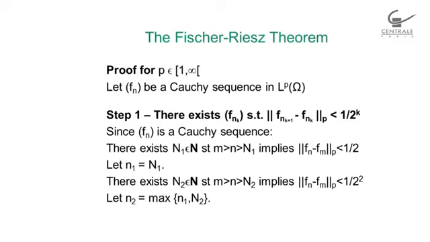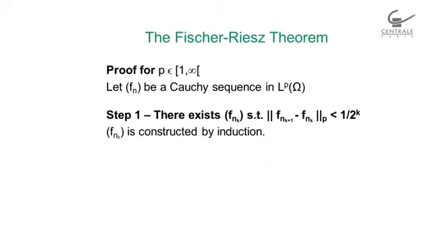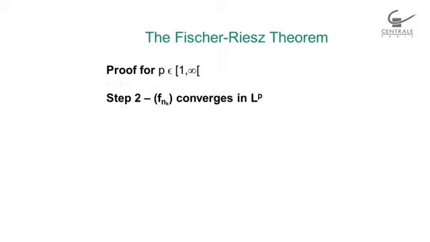And I will choose n2 as the maximum of the n1 I just computed and this N2, this rank, guaranteed by the fact that fn is a Cauchy sequence. And I keep going this way, and I will build fnk by induction, and I will have the norm LP of fnk plus 1 minus fnk smaller than 1 over 2 raised to power k.